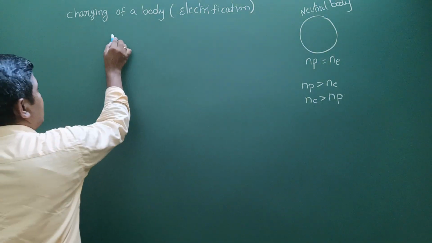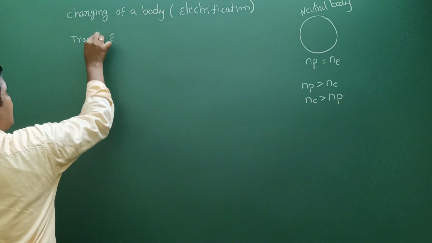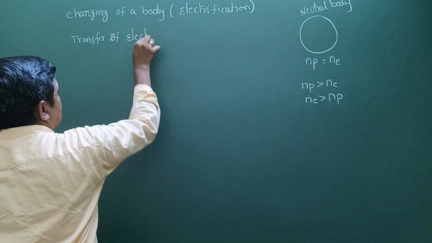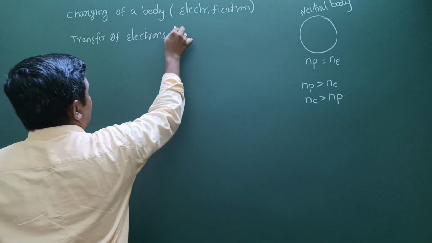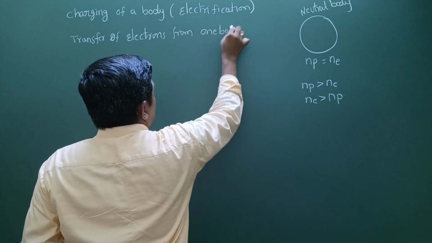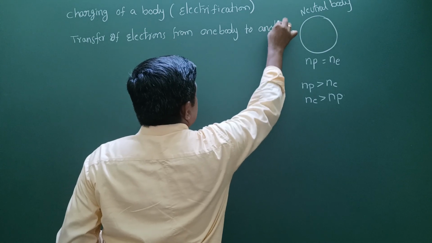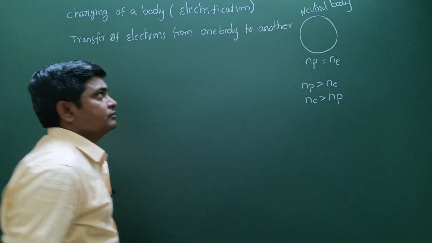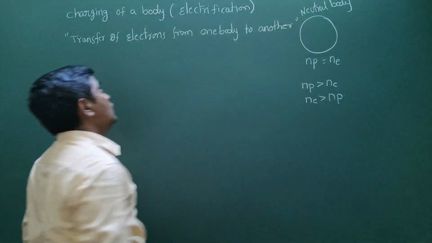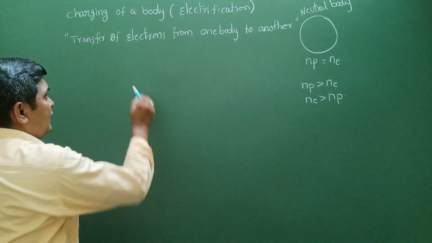So charging of a body is what? Transfer of charges, or transfer of electrons from one body to another body. If this is happening, what we call it is nothing but electrification or charging of a body. So you try to understand.